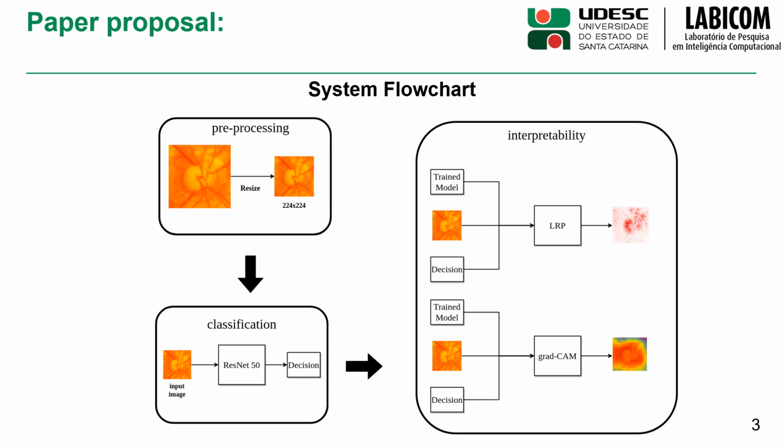Among the types of interpretability, the technique chosen for this work was the one that brings pixel attribution. The pixel attribution technique presents a visual response of which parts are most important for the convolutional neural network to make the classification. Two methods were used here, the LRP and the Grad-CAM. Both have the same objective, which is, given a trained model and the input image, to produce a heat map showing the most important parts for classification of the image.